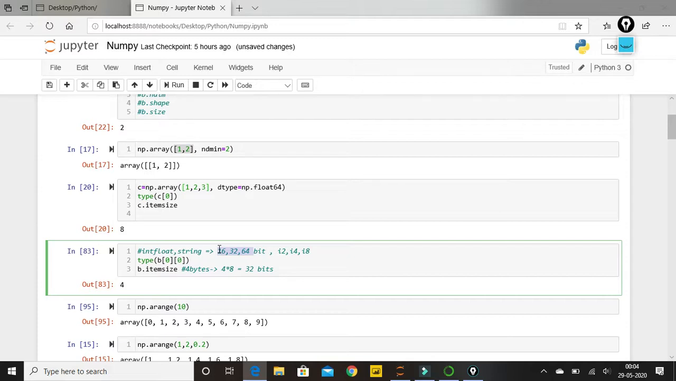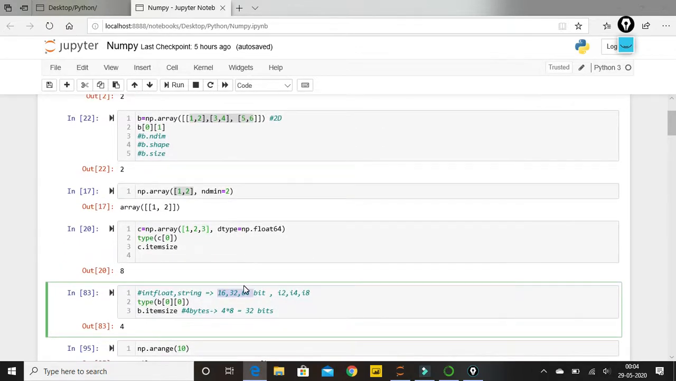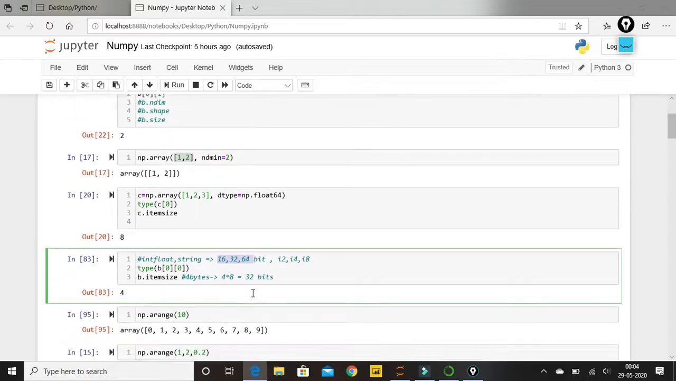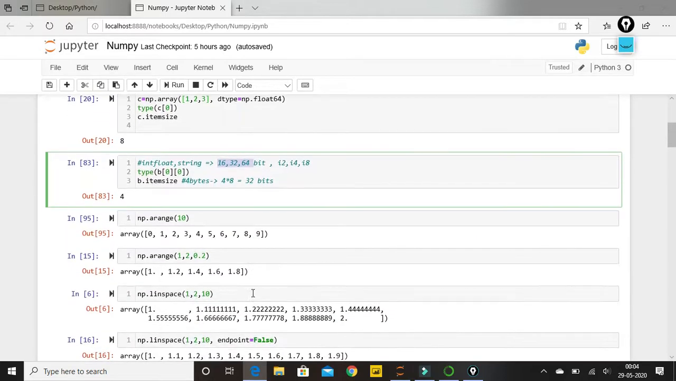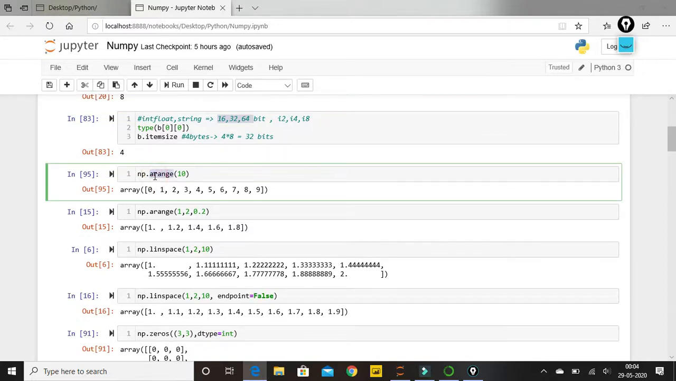I don't think this is of much use for now, because we are still dealing with the basics, but just to give you an idea, we have these 3 bit sizes present inside our numpy, I mean in our whole Python. So just to give you a brief overview of it. Okay, now moving on, we have already seen what arange is. I guess we have used this particular function. Let's check it out once again.